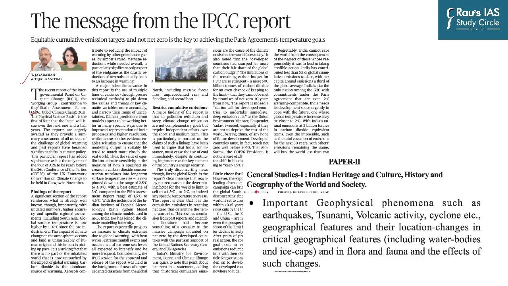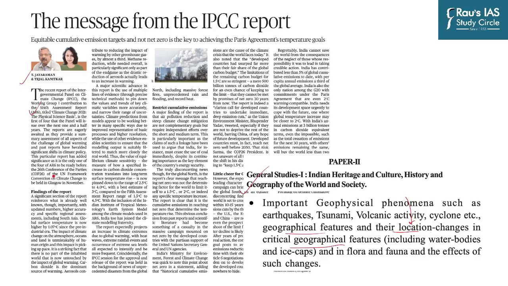Now if you look at the GS paper 1 syllabus, it says important geophysical phenomena such as earthquake, tsunami, volcanic activity, cyclone, geographical features, their location, and changes in critical geographical features including water bodies and ice caps. So basically it talks about the impact of climate change on geographical features.